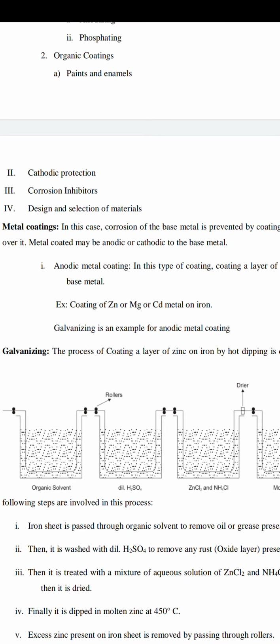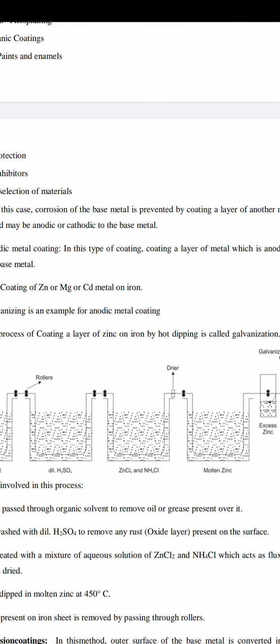So we dip it into the ammonium and zinc chloride, followed by dipping it into the molten zinc at nearly 400 degrees centigrade. The metal sheet is dipped in that. The base metal is not affected by this 400 degree temperature, because the melting point of iron is 1600 degrees centigrade. So at this temperature the base metal is not affected. The molten zinc coats the iron.